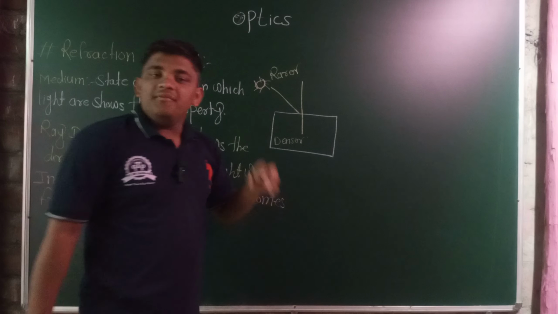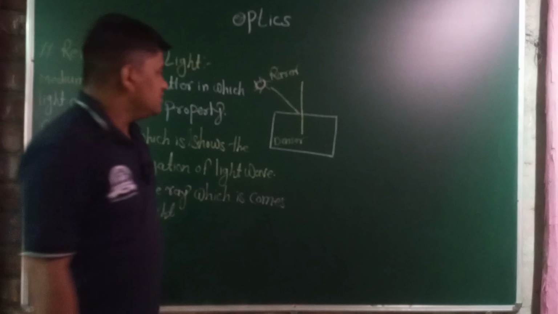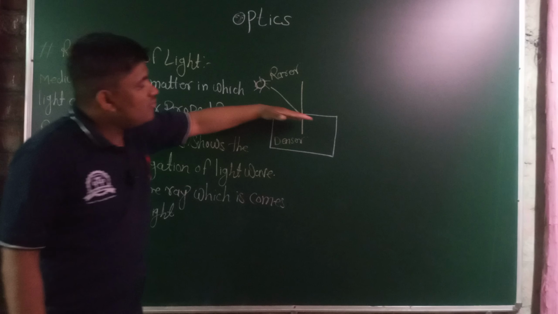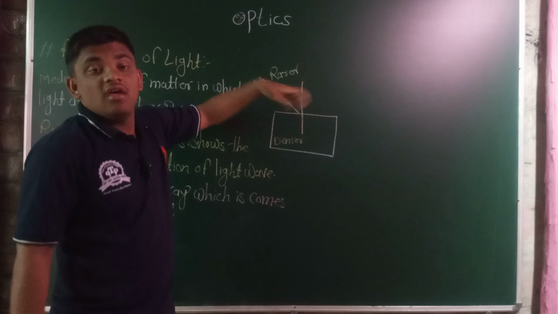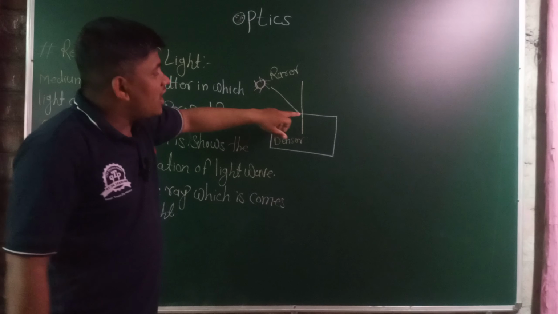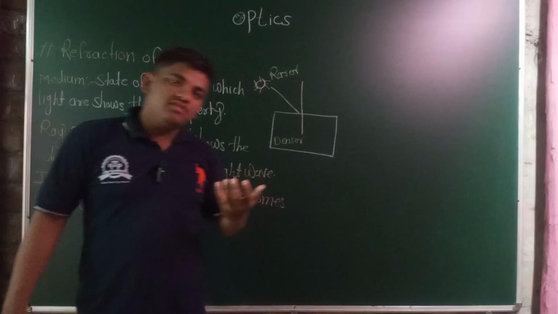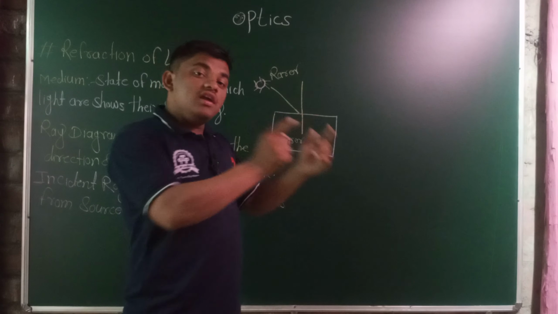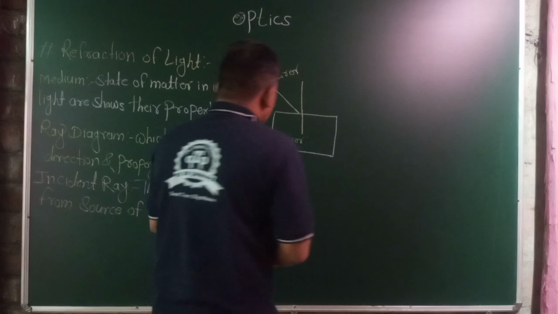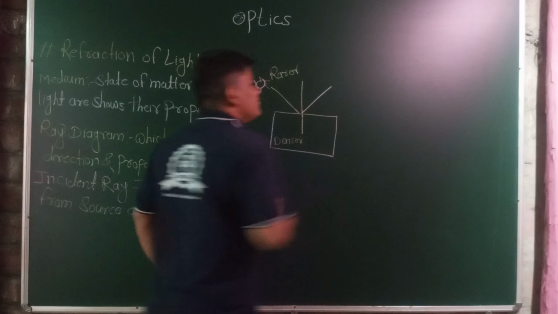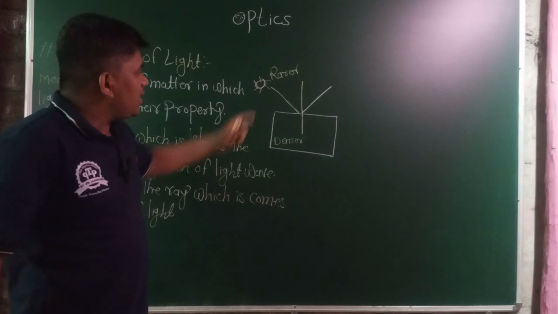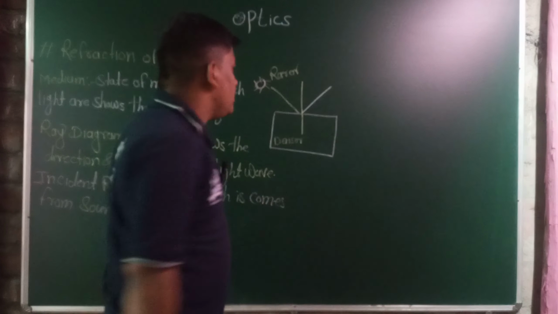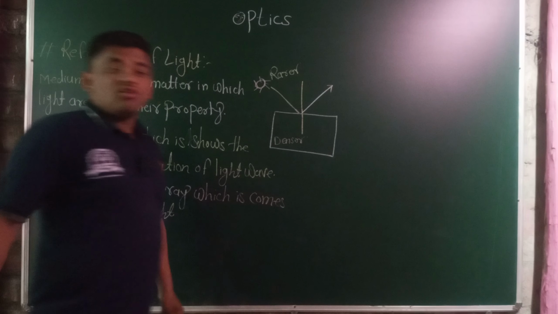This is another medium, solid medium, liquid medium or denser medium. Then the light strikes the surface or boundary of the other medium, coming from the first medium, and is reflected back to the initial medium. This is the reflected ray. It comes back in the same medium after striking the boundary of the other medium. This is known as reflection of light.